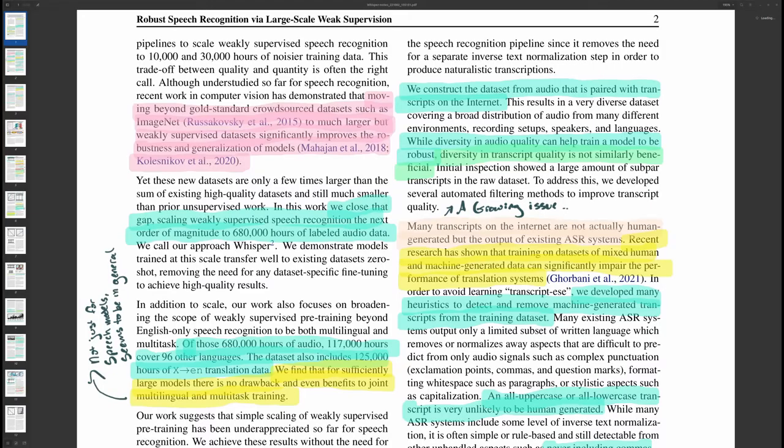OpenAI here wonders if similar gains in performance seen with image models, where datasets are going far beyond the highly curated and perfected datasets like ImageNet to websites like DeviantArt and such, can apply to audio models as well. And again, I think there's an important differentiator here between speech to text versus text to speech. In text to speech, I think it'll be interesting to see if someone can use this weakly supervised approach to go from text to speech.